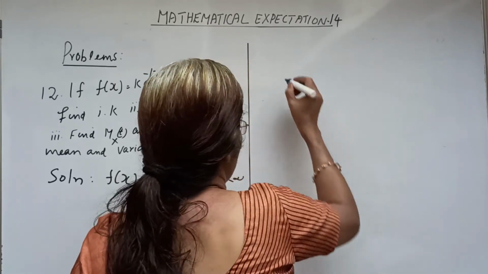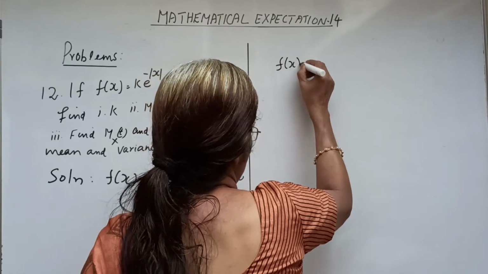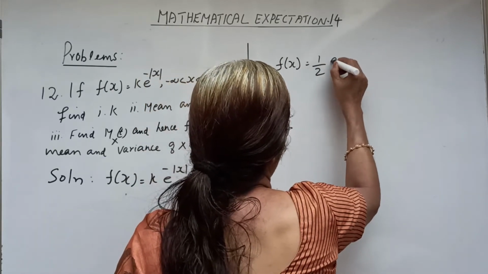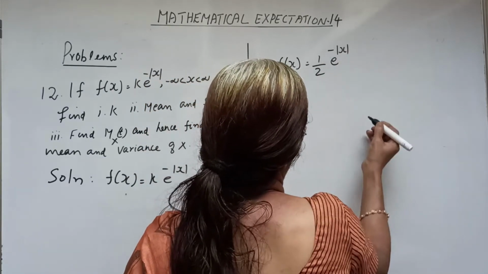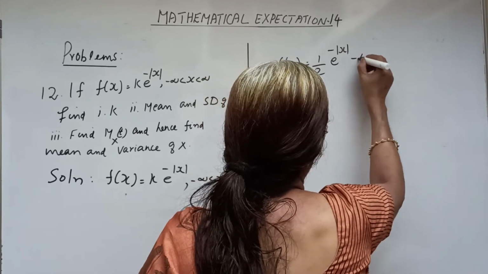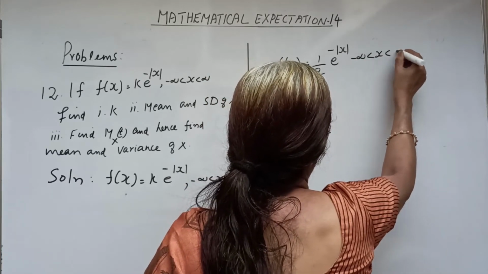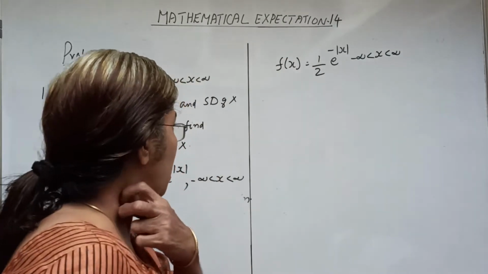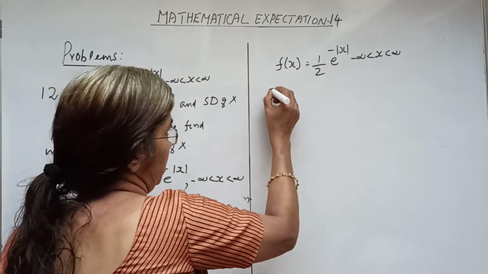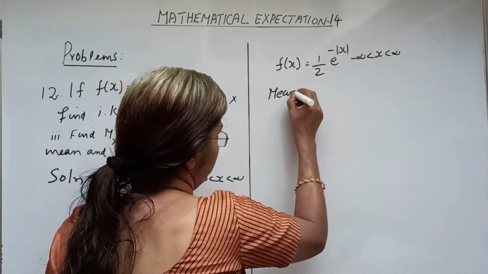We have f of x equal to 1 by 2 e raised to minus mod x, for minus infinity less than x less than infinity. Now we are calculating the expectation of x, which is the mean.